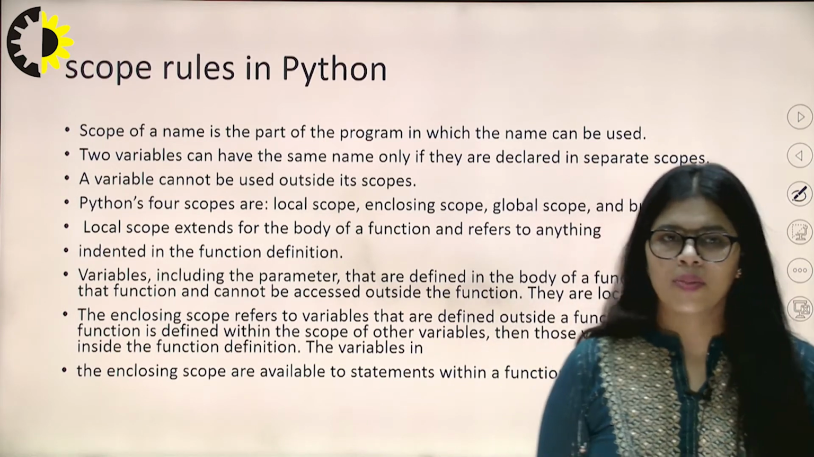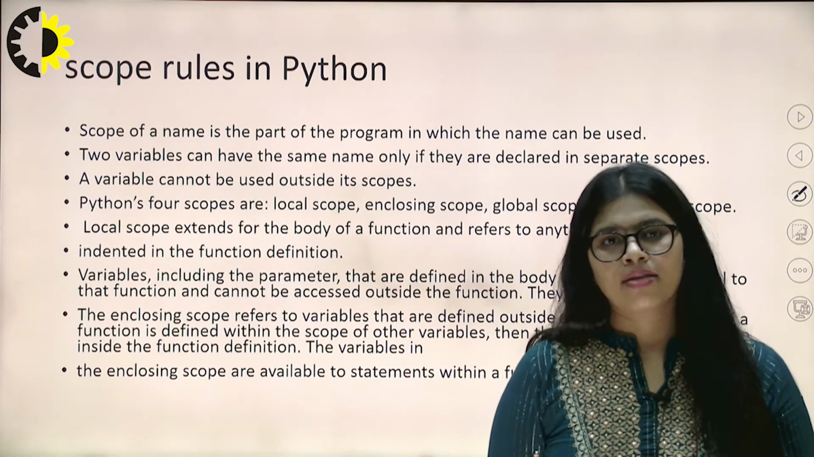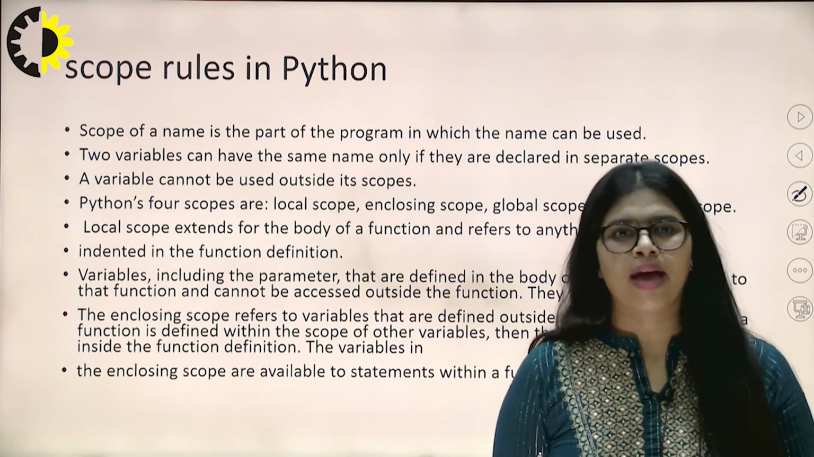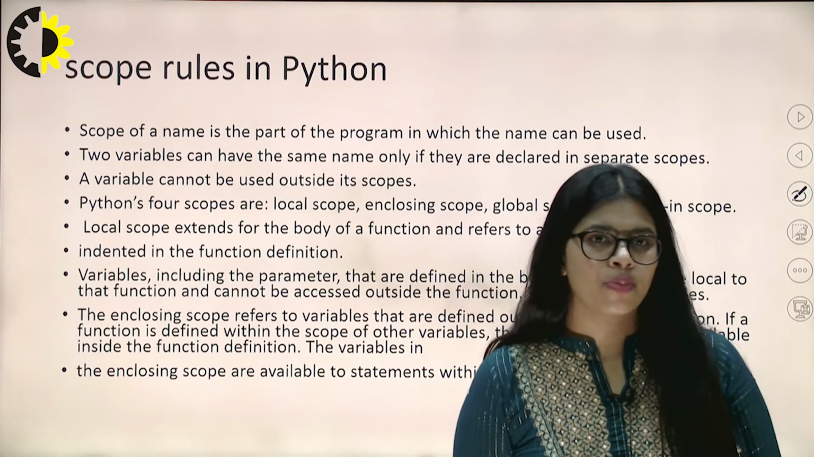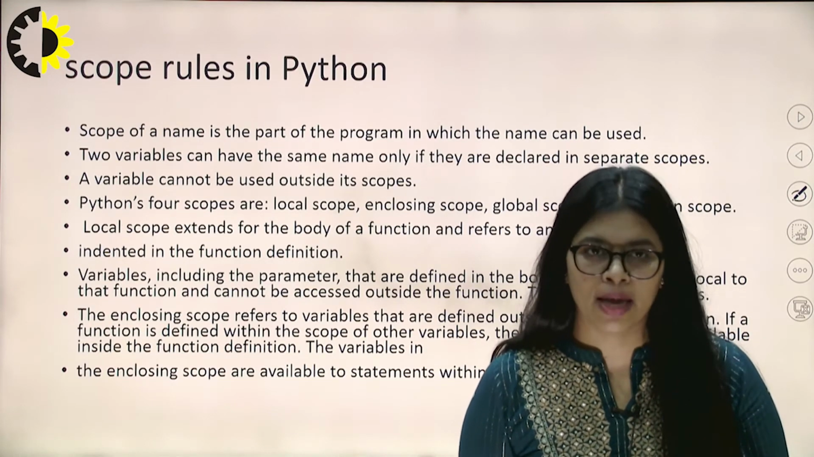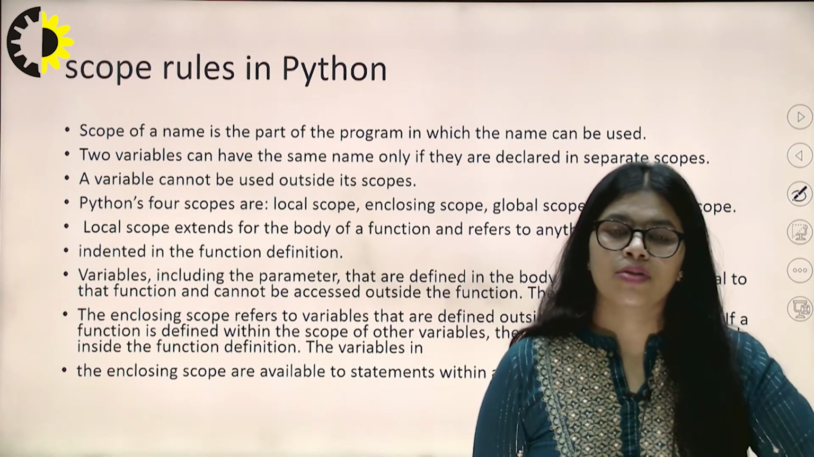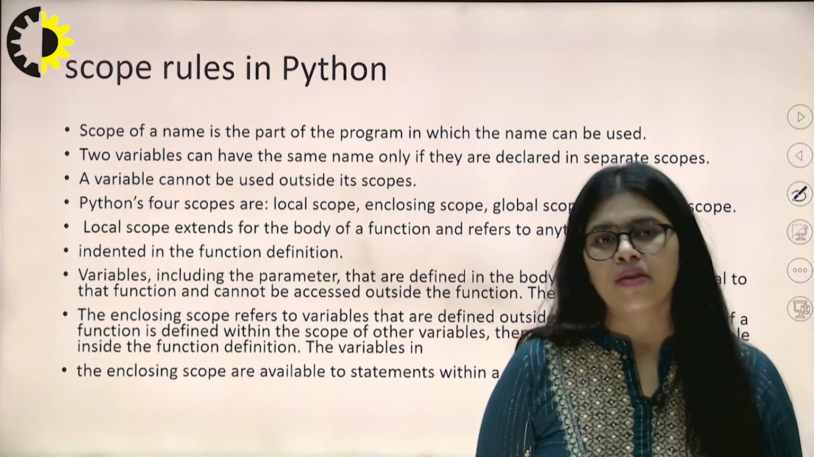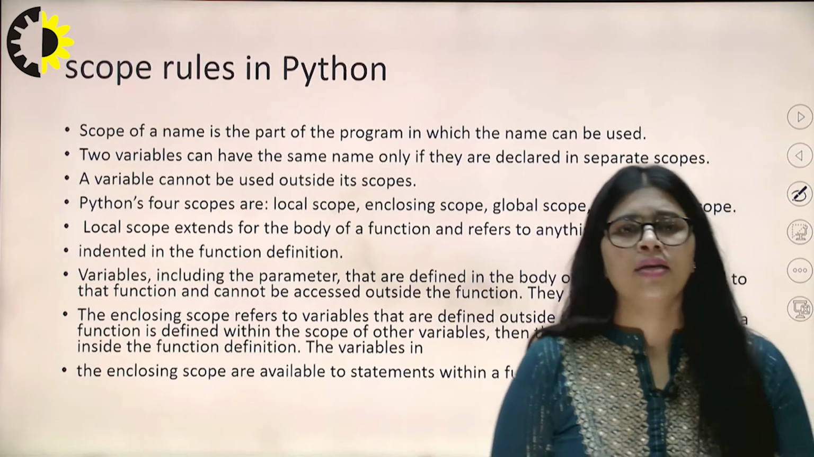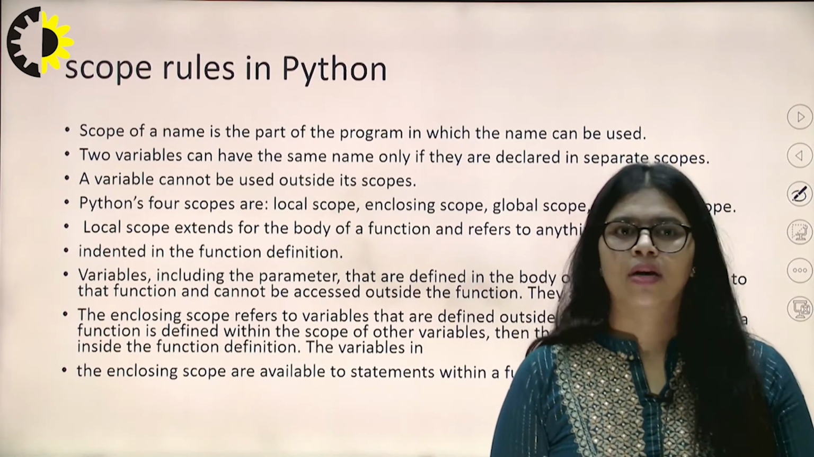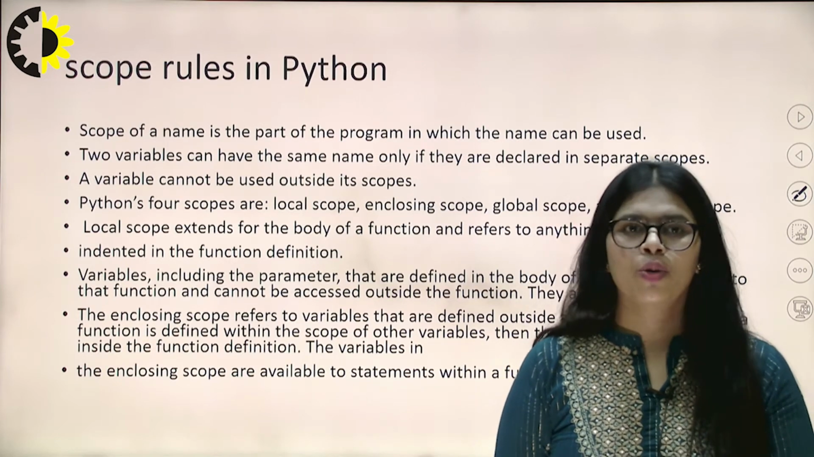Two variables can have the same name if they are declared in separate scopes, and then the value can be printed. A variable cannot be used outside its scope. If we use the same name apart from the scopes, then the value is not printed. There are several types of scopes in Python: local scope, enclosing scope, global scope and built-in scope.